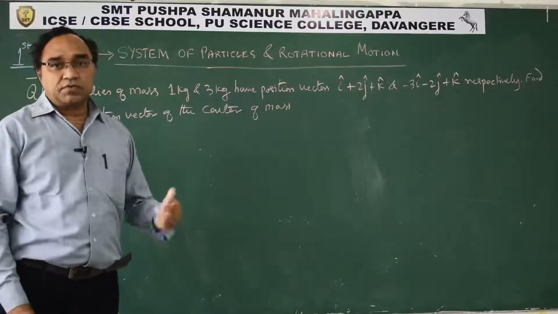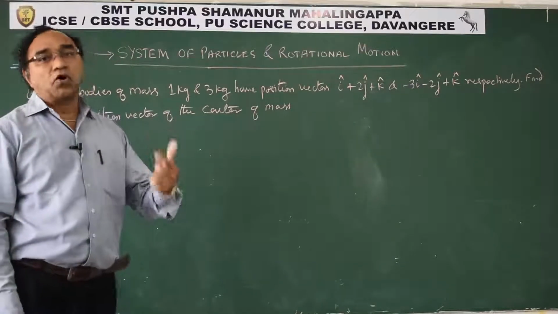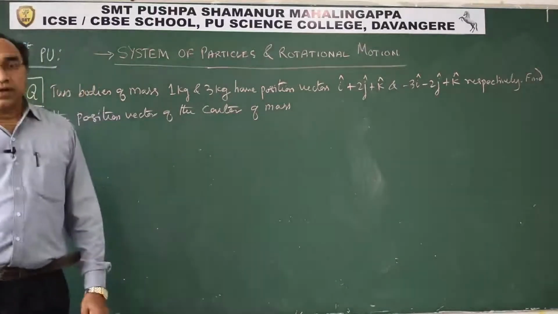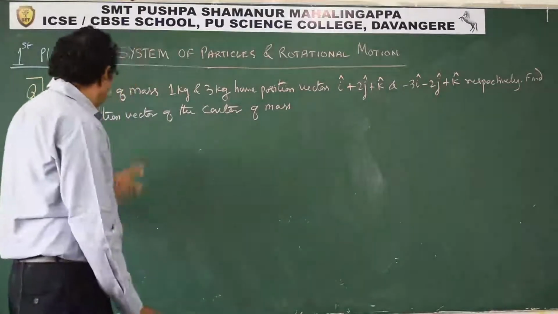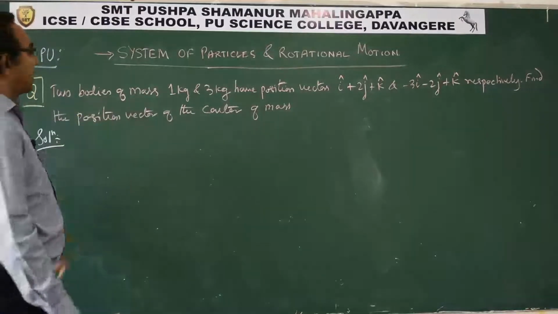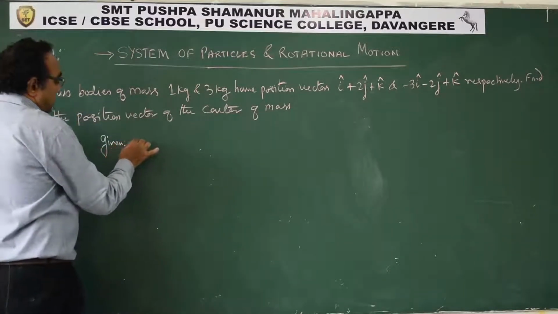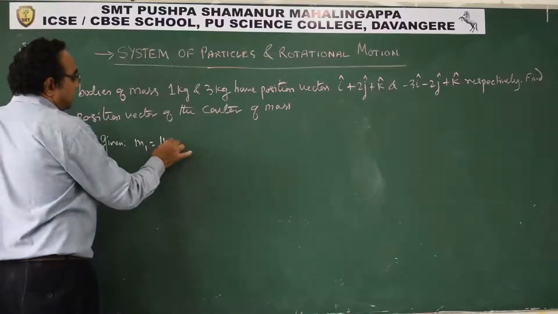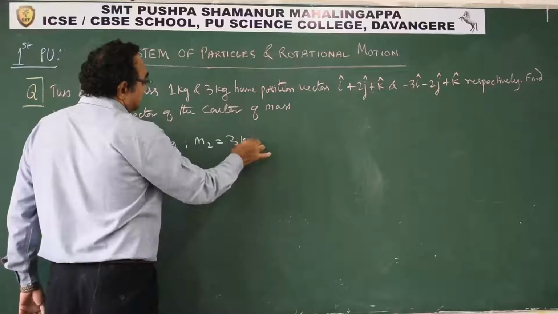Students, let us take one question to understand how to use the vector form to find the center of mass of a system of particles. Two bodies of mass 1 kg. So given m1 is 1 kg and m2 is 3 kg.